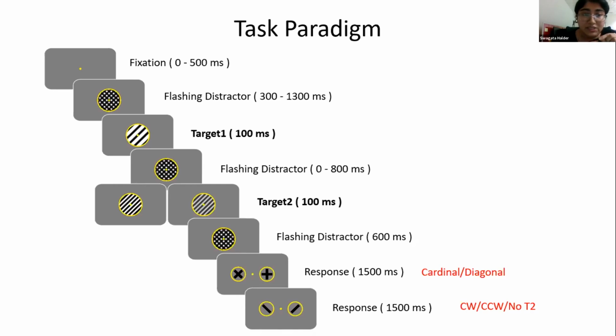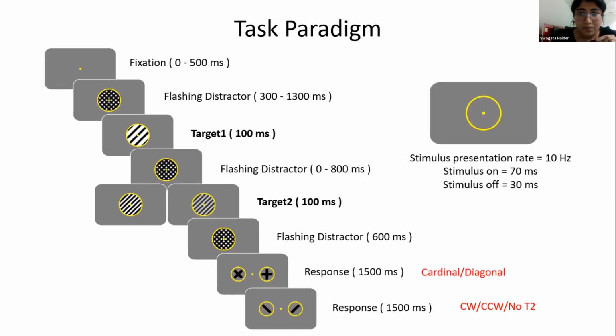One point to mention here, any stimulus in this particular task doesn't stay on screen continuously. It stays on for 70 millisecond and off for 30 millisecond, that is followed by a blank for 30 millisecond. And therefore, it's a typical RSVP paradigm. The stimulus presentation rate is 10 Hertz.